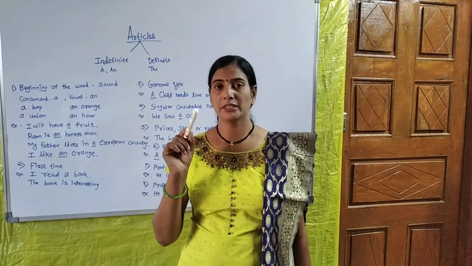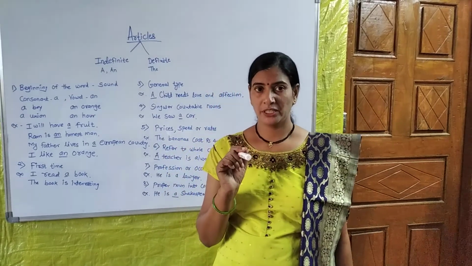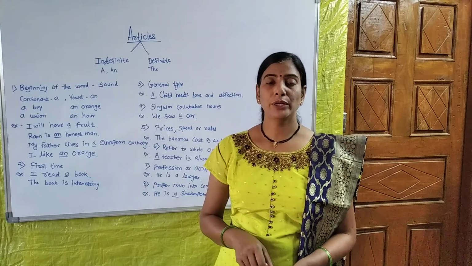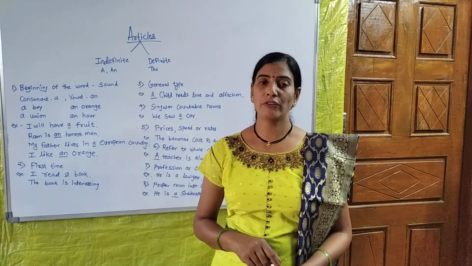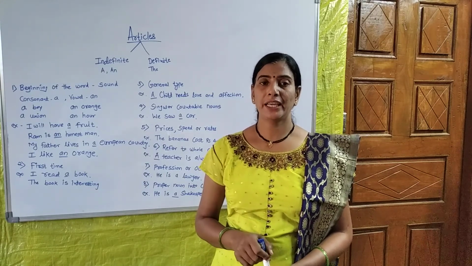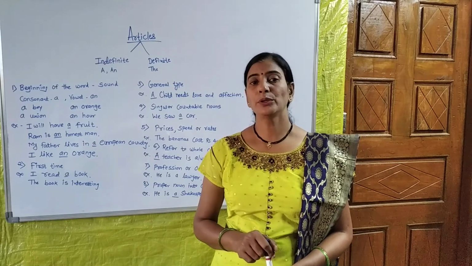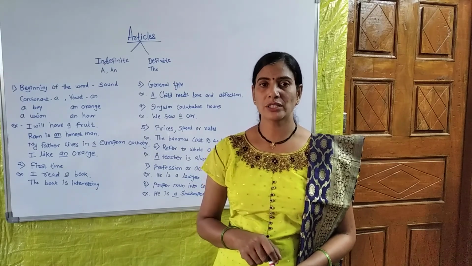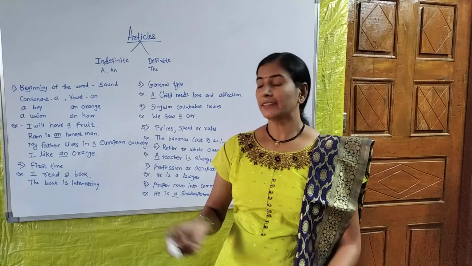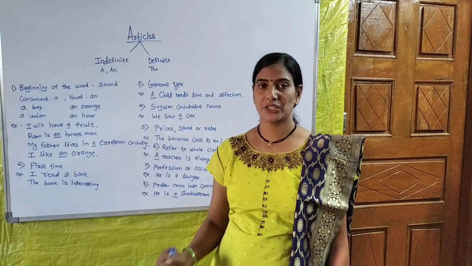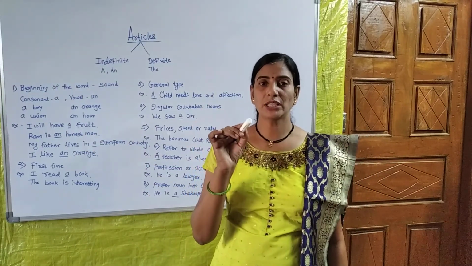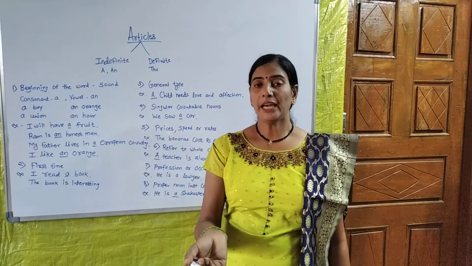Honest is a word that starts with h. As a basic rule, we know that there are 5 vowels in English, that are a, e, i, o, u, and the others are consonants. So we think that this word starts with h, and h is a consonant, so we take the article a.